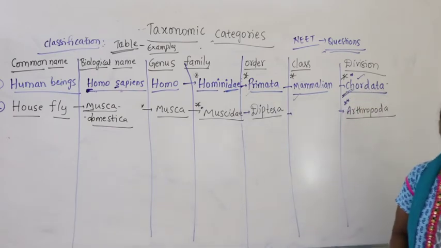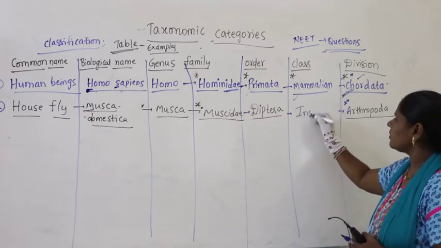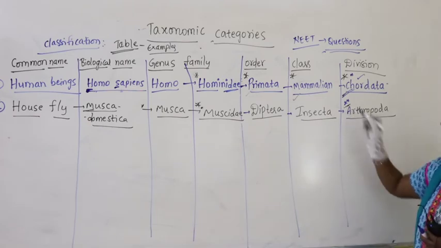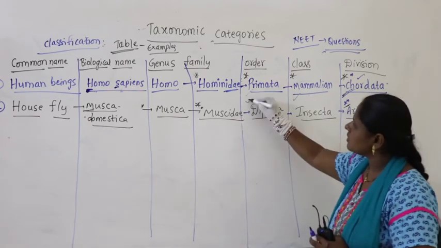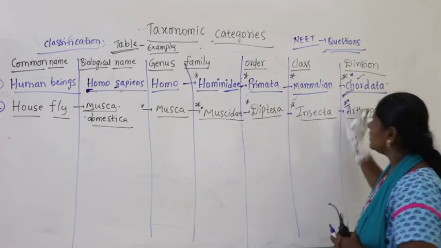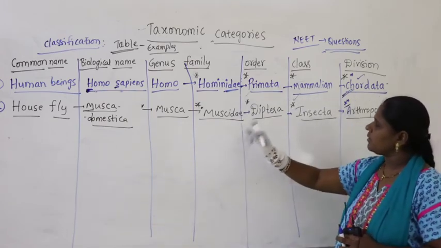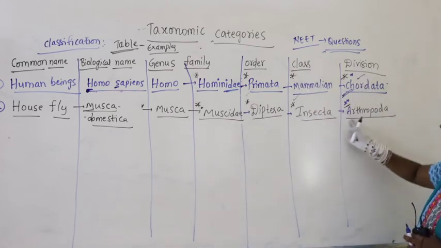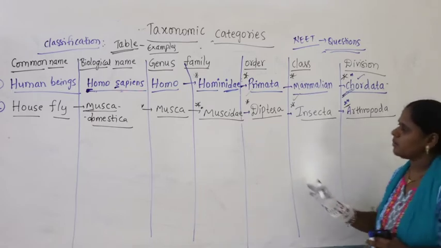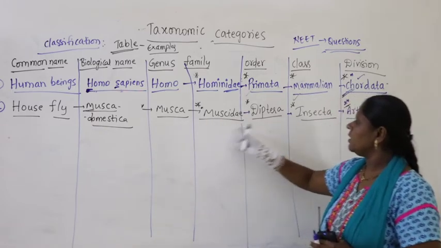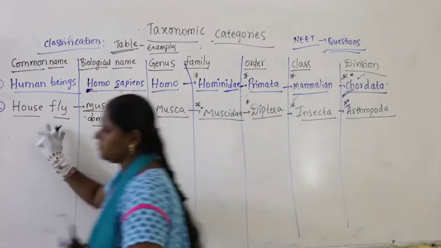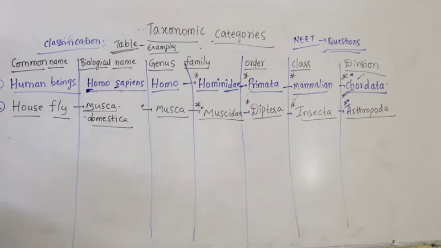To which class does it belong? Insecta. Which division? Arthropoda. You have to remember the order, class and division. Housefly belongs to the order Diptera, the class Insecta, and the division Arthropoda. So remember: Musca, Muscidae, Diptera, Insecta and Arthropoda. This was an insect example, one of the insects.